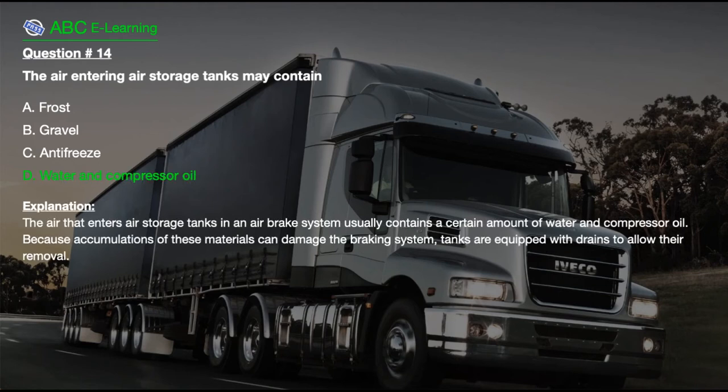The correct answer is here. D. Water and compressor oil. Explanation. The air that enters air storage tanks in an air brake system usually contains a certain amount of water and compressor oil. Because accumulations of these materials can damage the braking system, tanks are equipped with drains to allow their removal.